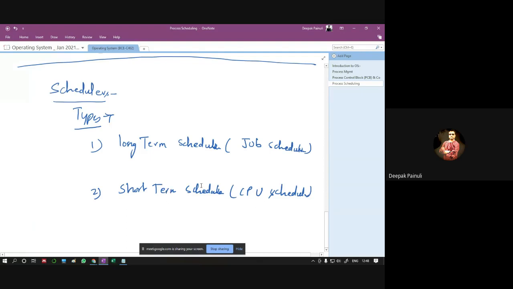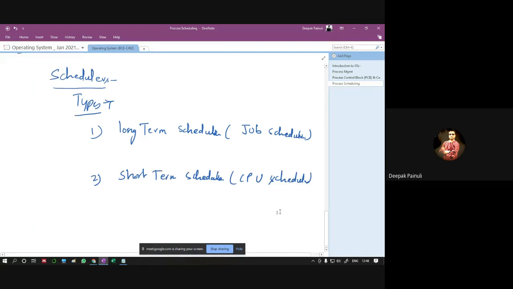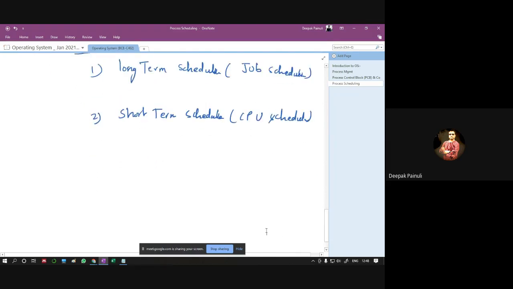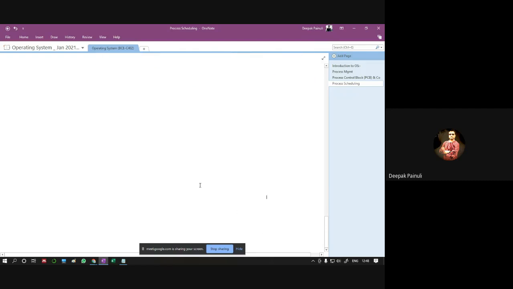Right. We first make a diagram so that you can understand it easily. Okay. We have disk here.